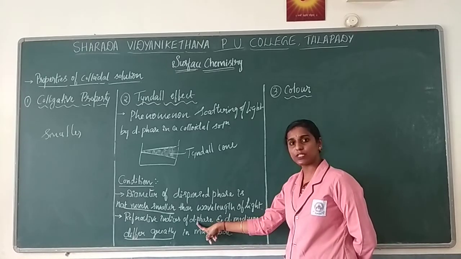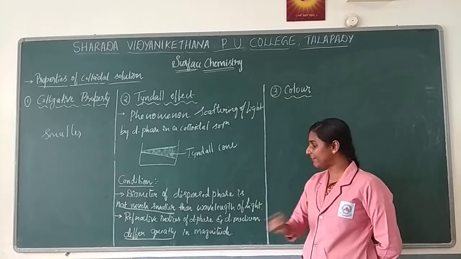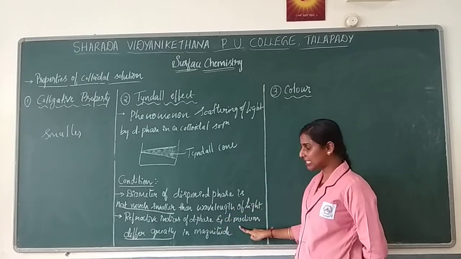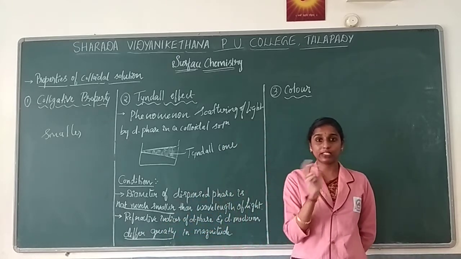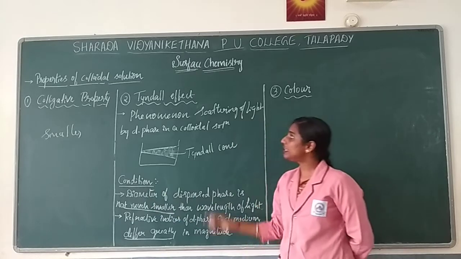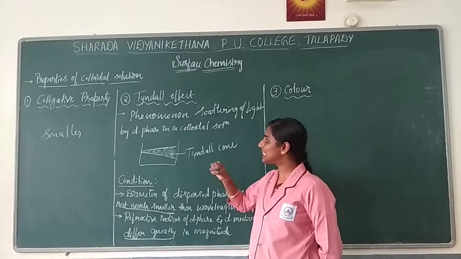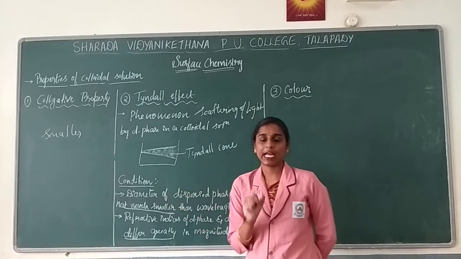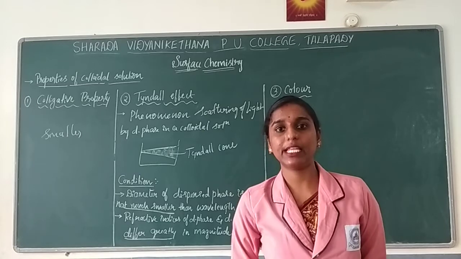You know what is meant by dispersed phase as well as dispersion medium; the refractive indices of these two phases should differ greatly. So these are the conditions. When the scattering of light is seen, in the sense when the particle distributes the light, by that time the particles will appear shiny in nature.